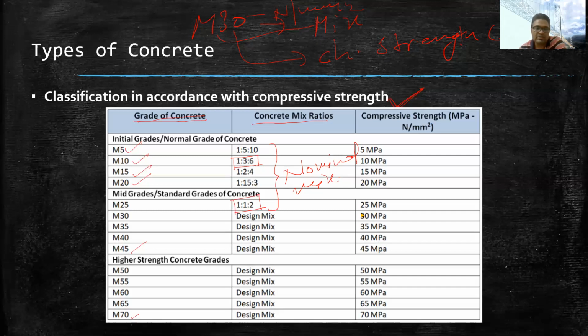We have to design them, and for different areas this proportion is different in case of M30 or above grade concrete, and that is why this category is known as the design mix category. Similarly, you see the compressive strength of concrete, 5 MPa, 10 MPa, 15, 20. Either you express it in Newton per mm square or in MPa, both are the same.